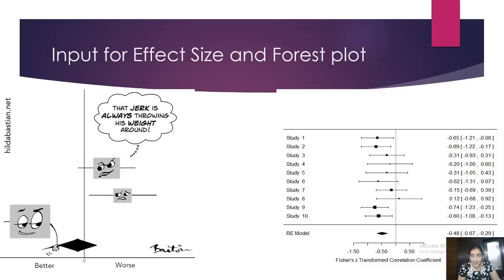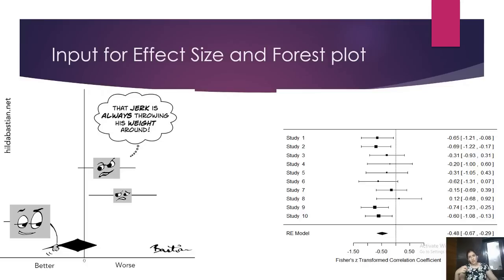So if I say I studied some 10 papers of different sample size, different correlation value between religion and intention, and mind you, this is only for one variable, religion and intention, I say my consolidated effect in those 10 papers was minus 0.48, which is not very high, not very low, it's somewhere a medium effect size.